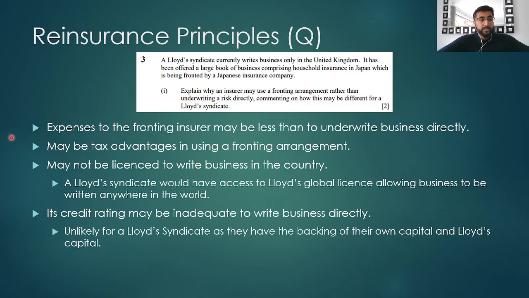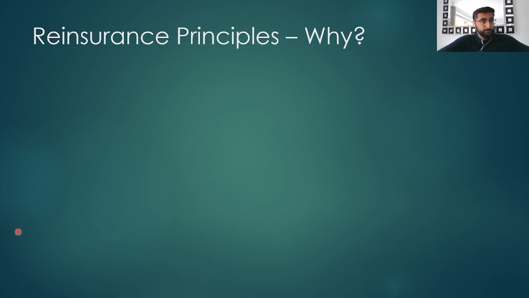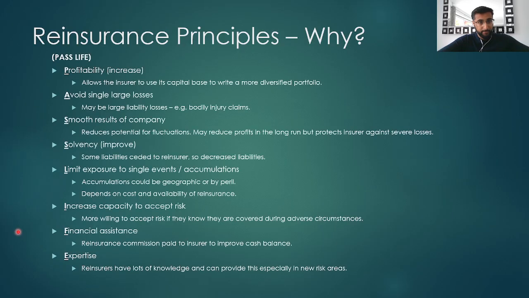Now we'll look at the reasons for purchasing reinsurance. So why purchase reinsurance? The reasons for purchasing reinsurance come in the form of another acronym, PASSIVE, with the first one being to increase profitability. They are able to increase profitability and use their capital base to write a more diversified portfolio. The next is they can avoid single large losses. And these large losses might be large liability losses, like bodily injury claims. Another reason is to smooth the results of the company and reduce potential for fluctuations in profits.